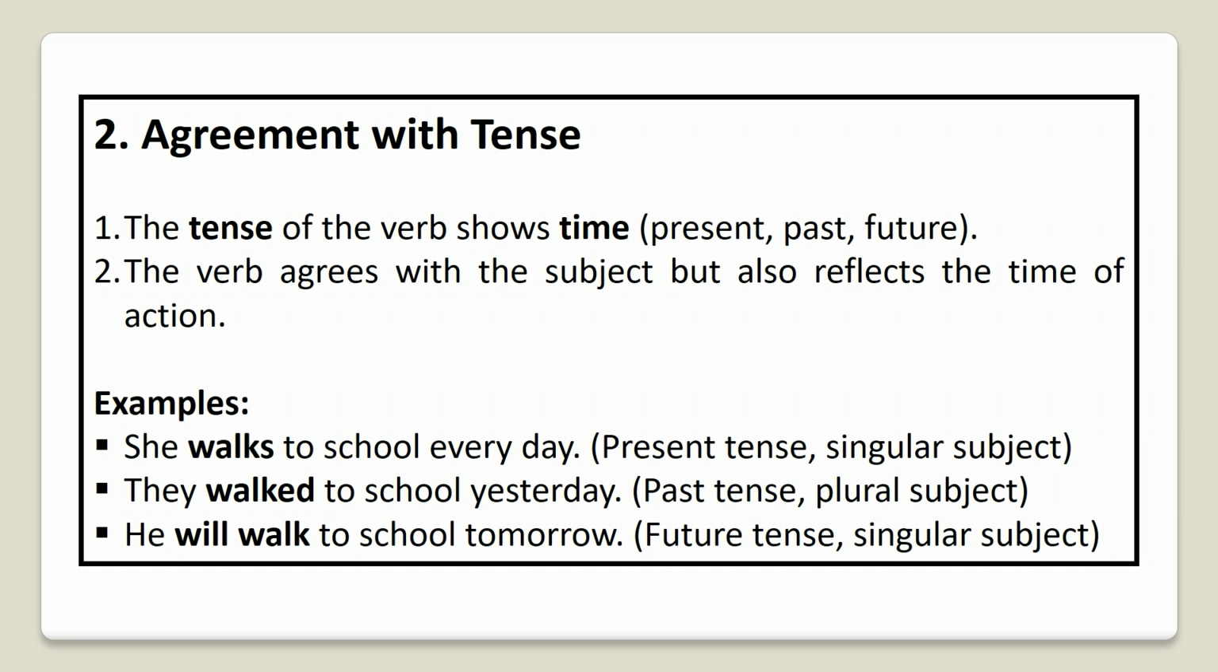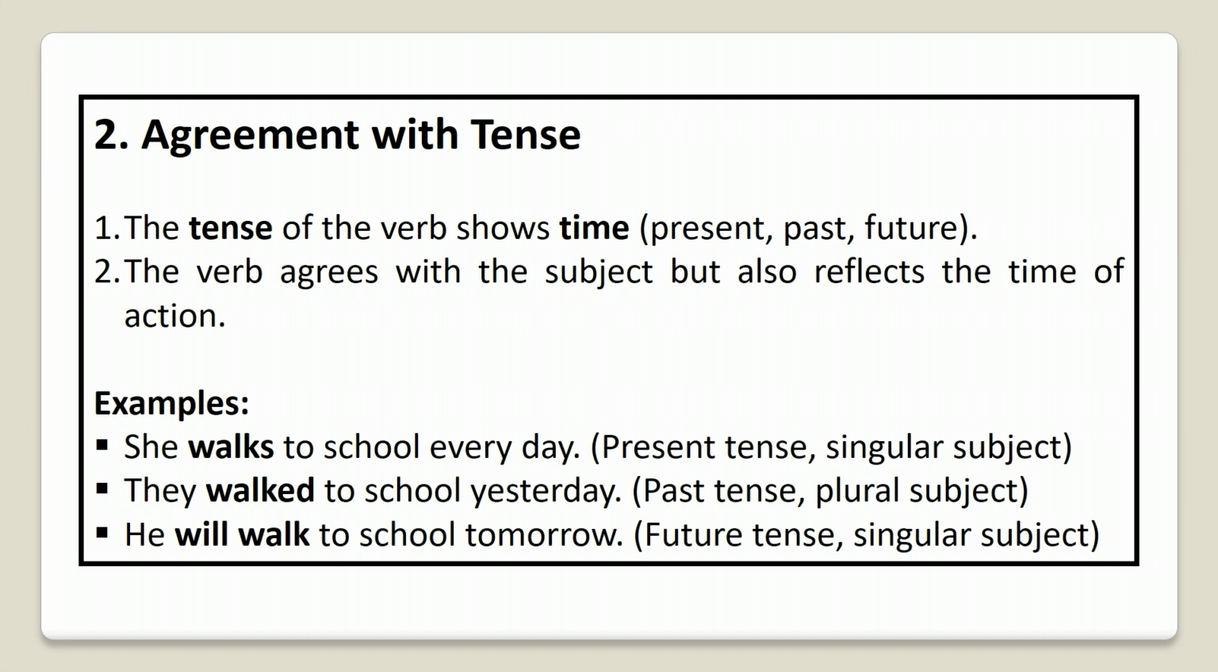There may be examples like this. "She walks to school every day." That is present tense with a singular subject, so the sentence is correct. Another example: "They walked to school yesterday." That means past tense and a plural subject. "They walked to school yesterday."